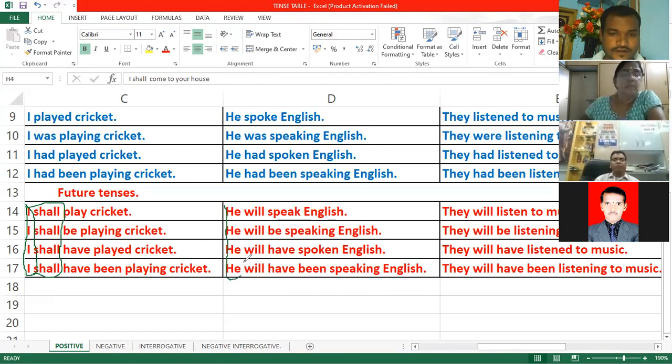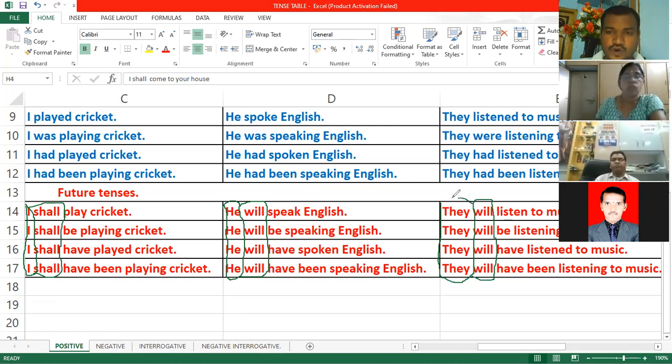Helping verb? Will. Now the third example. What is the subject? They. Helping verb? Will.